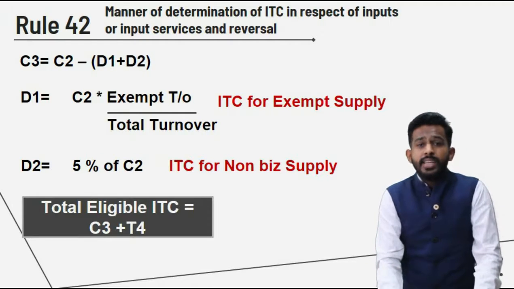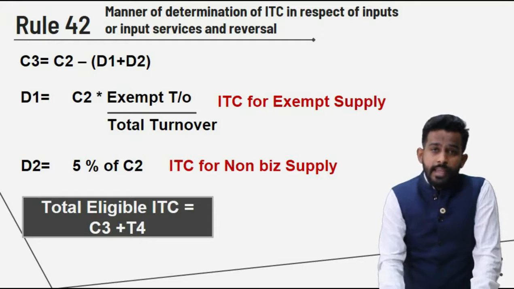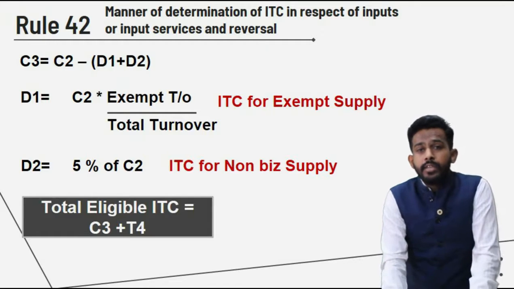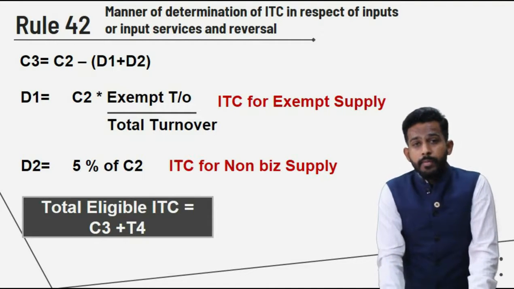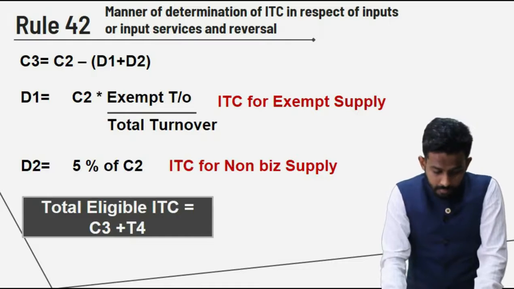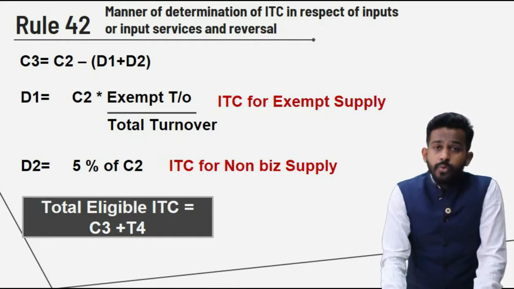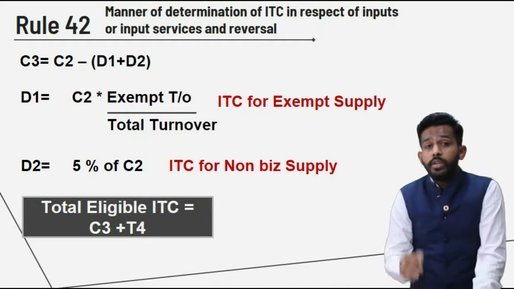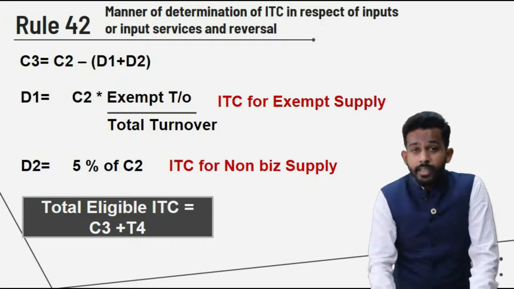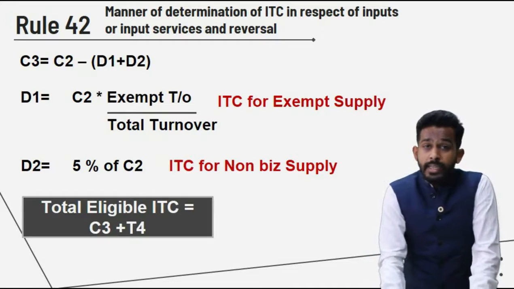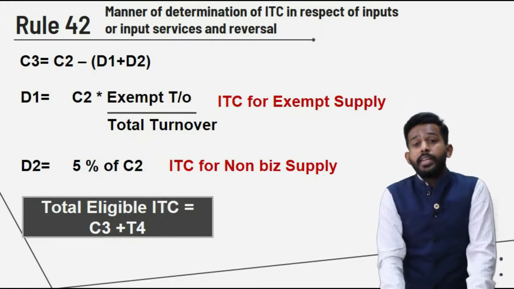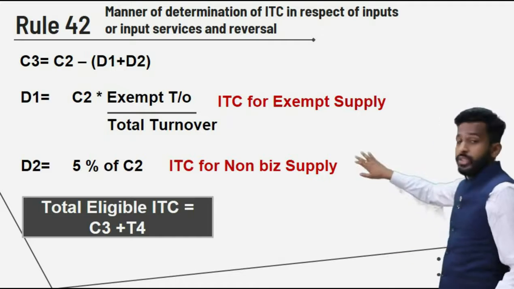Very simple, friends. D1 can be worked out as C2, common credit, into exempt turnover divided by total turnover. Friends, you don't need to worry.